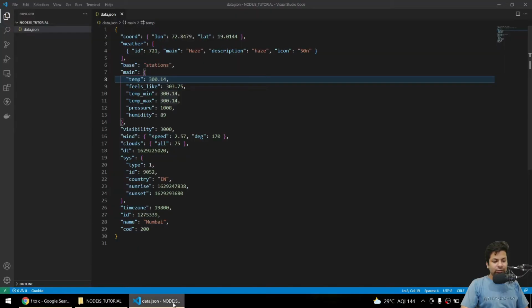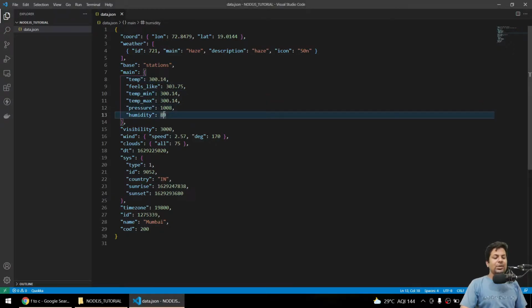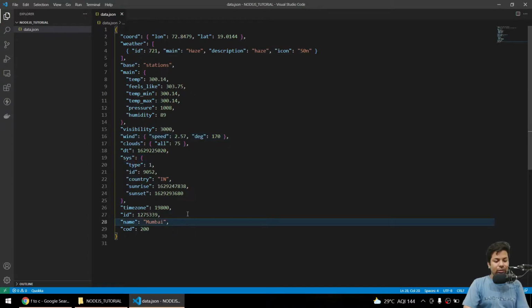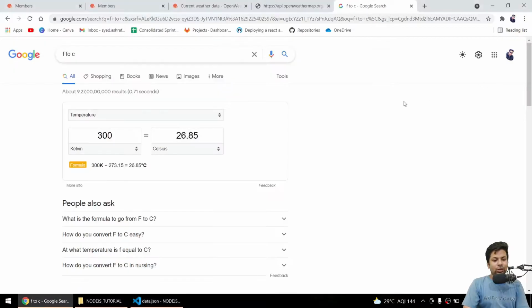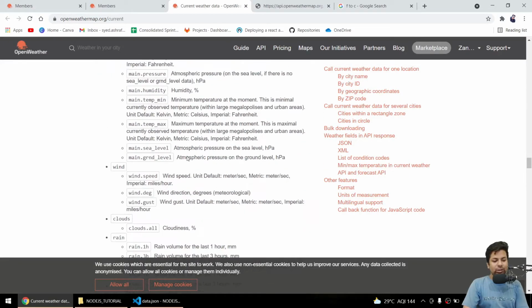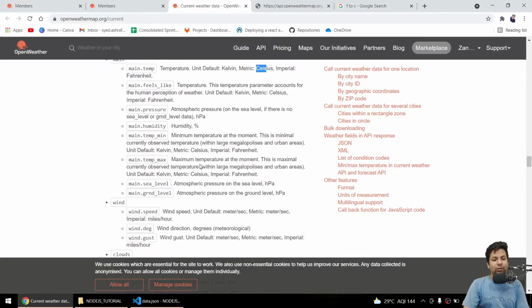So then we have other stuff also. We got minimum temperature, maximum, what's the pressure. I mean, you don't really care why it's sending you wrong or right, because you just want to implement it in your website. Then visibility, wind speed, then some other stuff, time zone. Yeah, so name Mumbai. Okay guys, now we'll let this website be open, so we can come here and check what this means, what that means. So if we want to implement, we can implement it in our website.